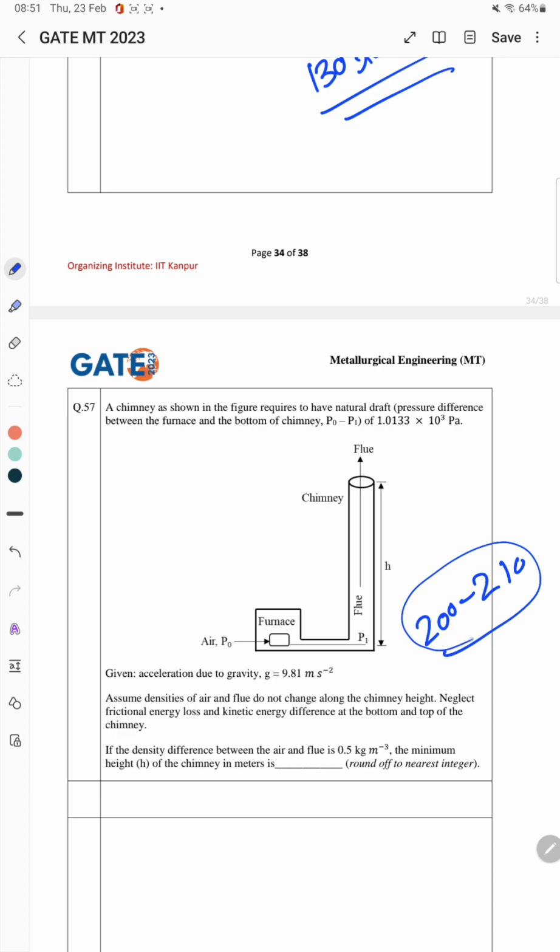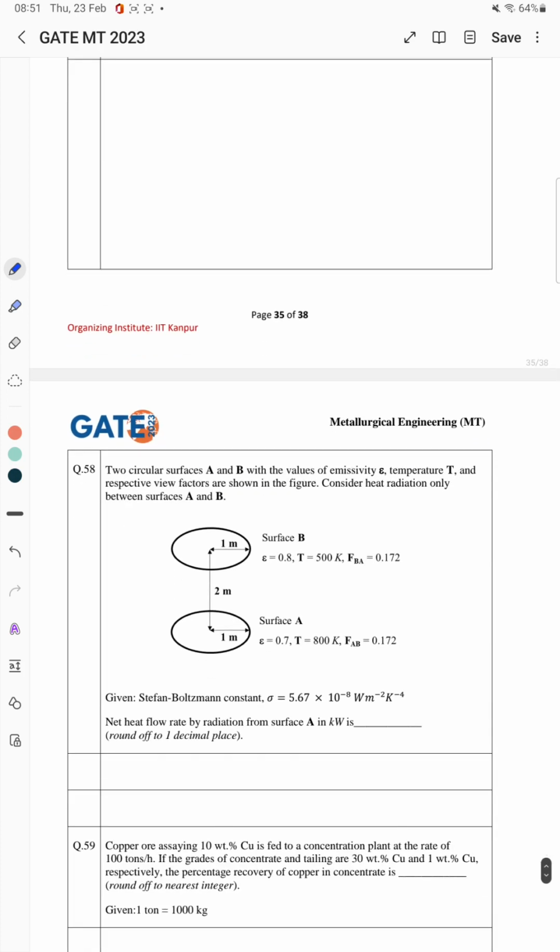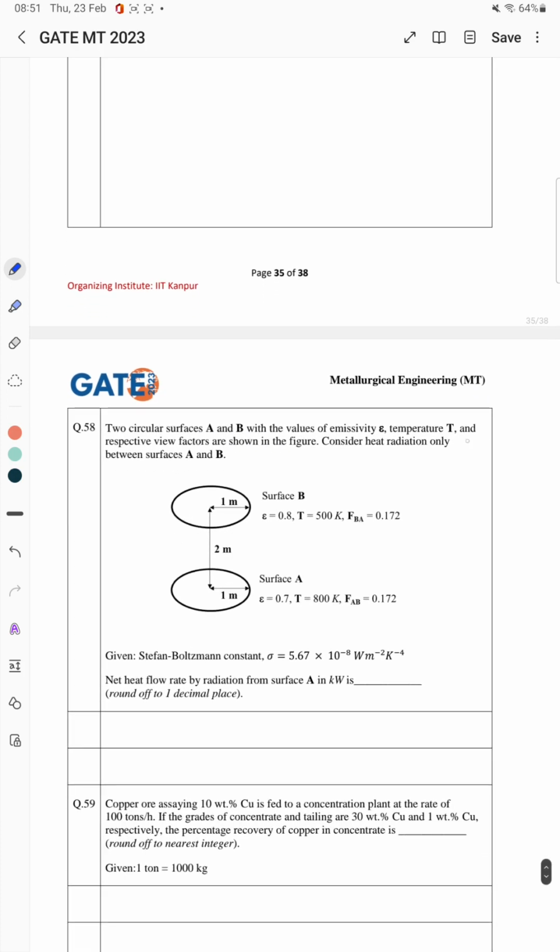So the detailed solution will be released soon for these kinds of numerical problems. For problem number 58, the correct answer will range from 7.0 to 7.5.